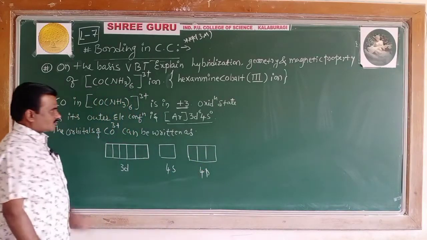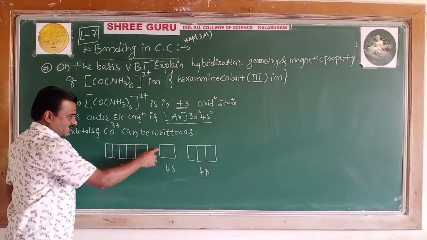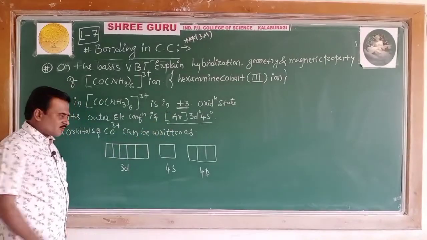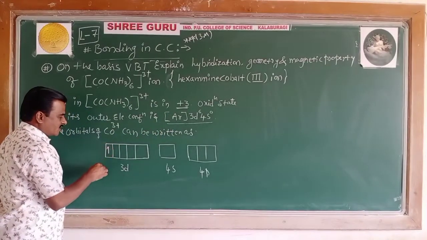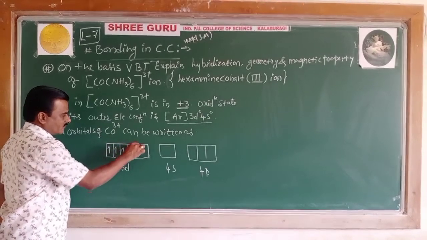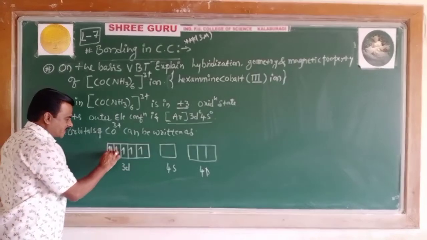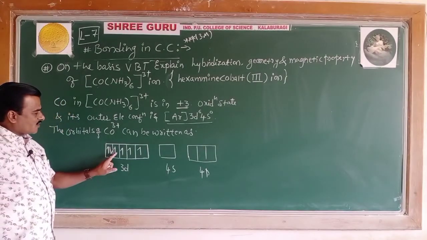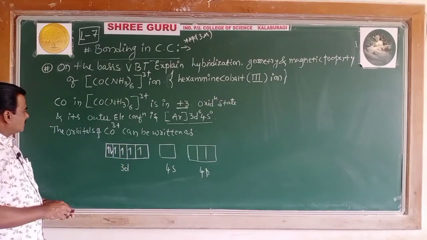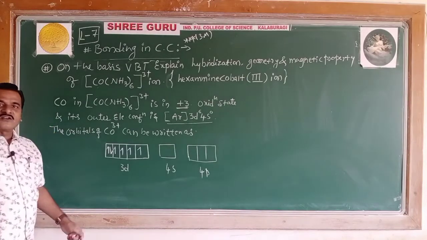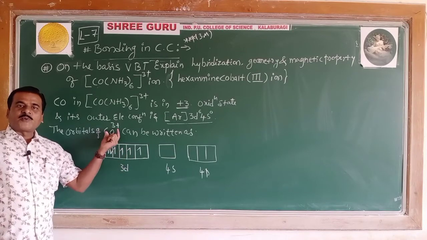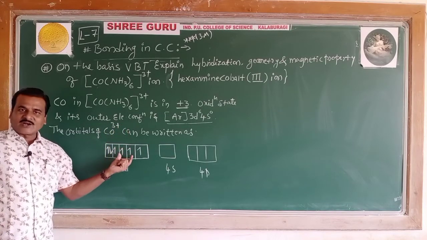Now 3d6 4s0, no electron in the 4s. For 3d6, from Hund's rule, you know the arrangement, one in each first. The sixth one will get paired up here. You can see 4 unpaired electrons. So, these are the orbitals of cobalt 3+ ion in the ground state.